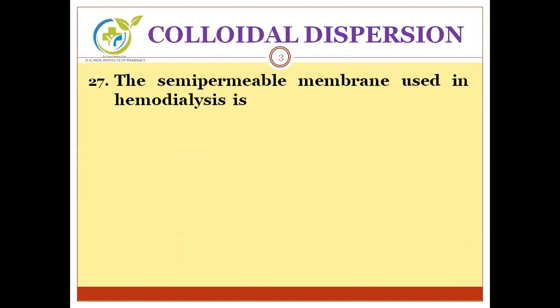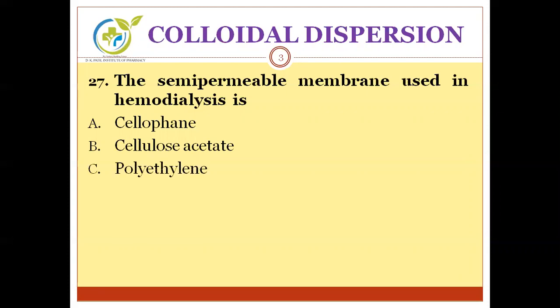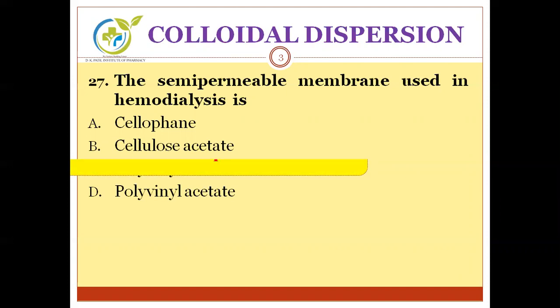Next question. The semi-permeable membrane used in hemodialysis is A. Cellophane, B. Cellulose acetate, C. Polyethylene, and D. Polyvinyl acetate. This is a simple question. You have to find out from what kind of material semi-permeable membrane in hemodialysis is prepared or made. The correct answer is cellophane.